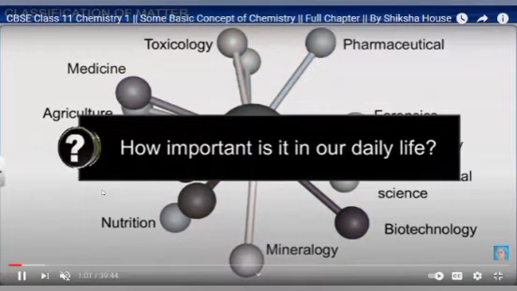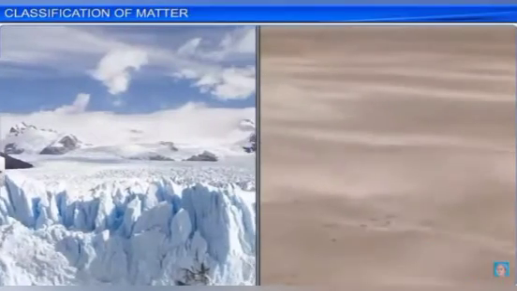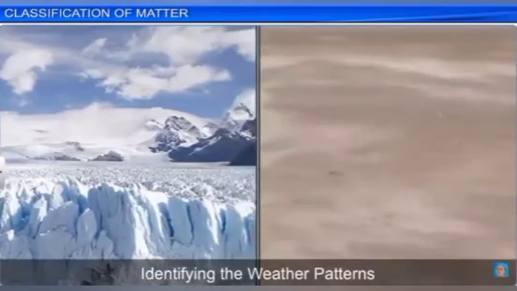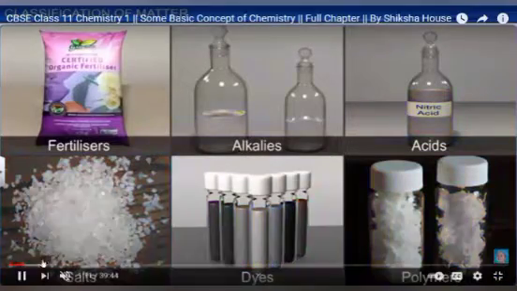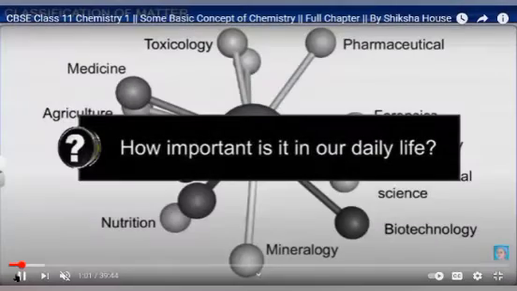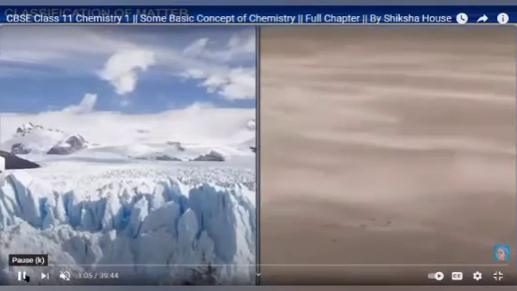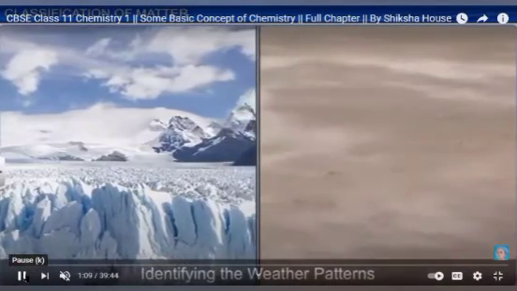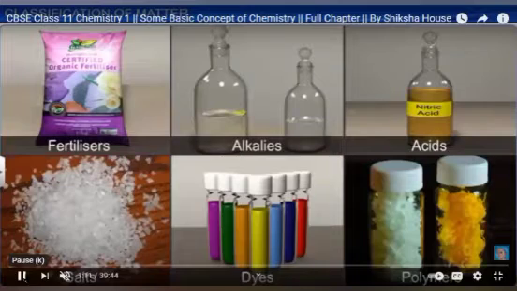Now how important chemistry is in our daily life, this picture is going to show you. You can see these two pictures. They clearly show two different weathers. One is polar, totally icy, with very low temperature. One is high temperature.